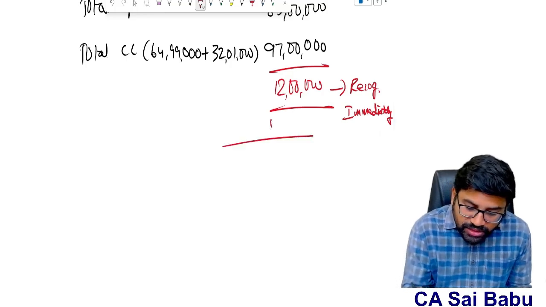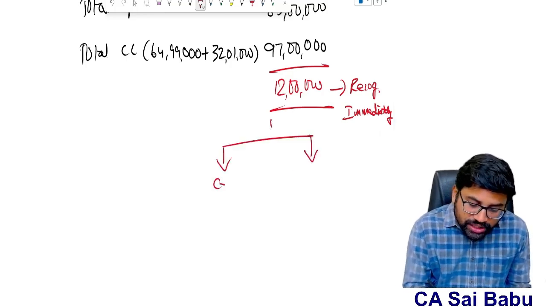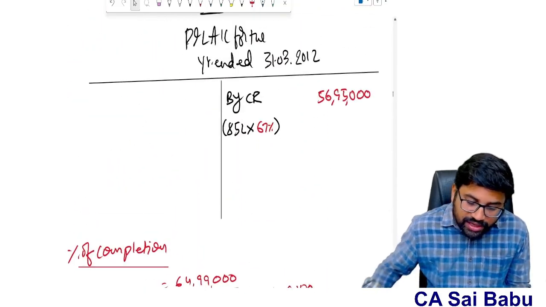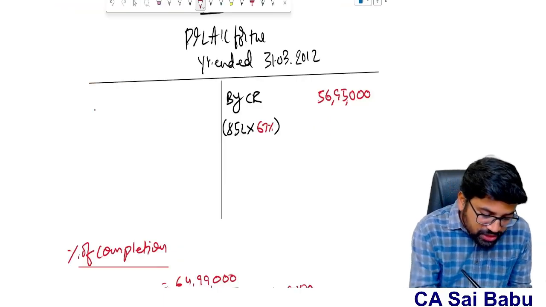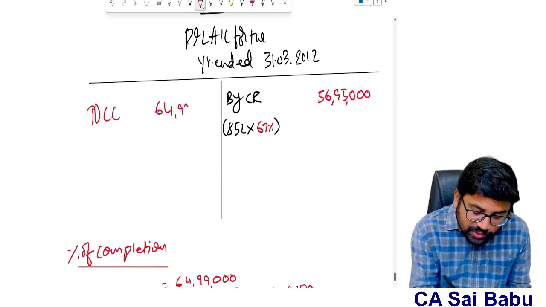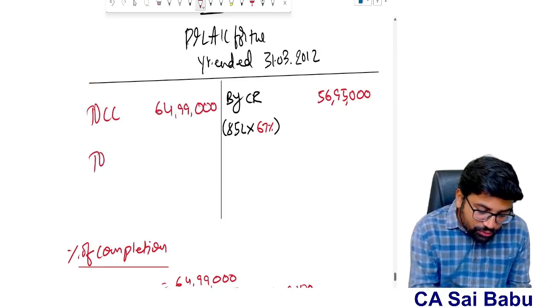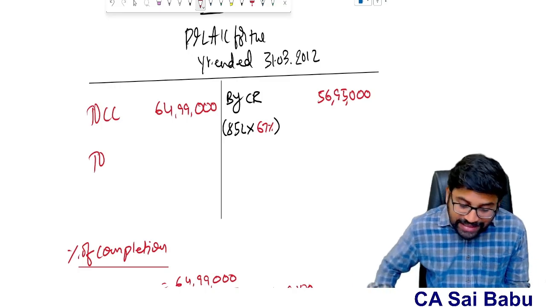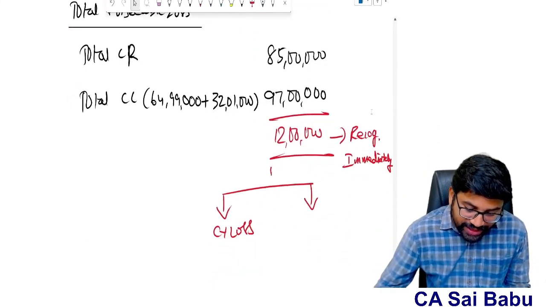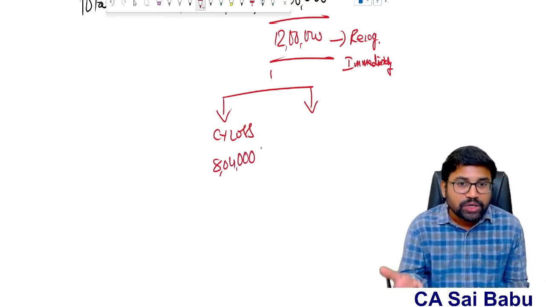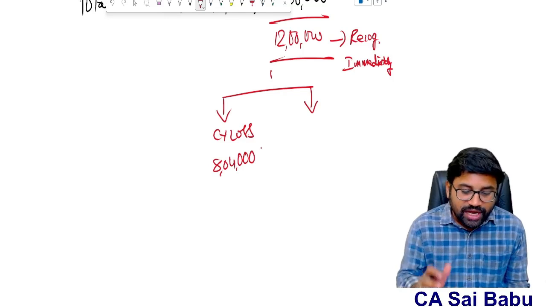But if you observe the current year loss, what is the current year loss here? What is my current year revenue? 56,95,000. What is my contract cost of the current year? 64 lakhs 99,000. So 56,95,000 minus 64,99,000, 8 lakh 4,000 is my current year loss, sir. How did I get the current year loss? Simple. Current year revenue minus current year cost.